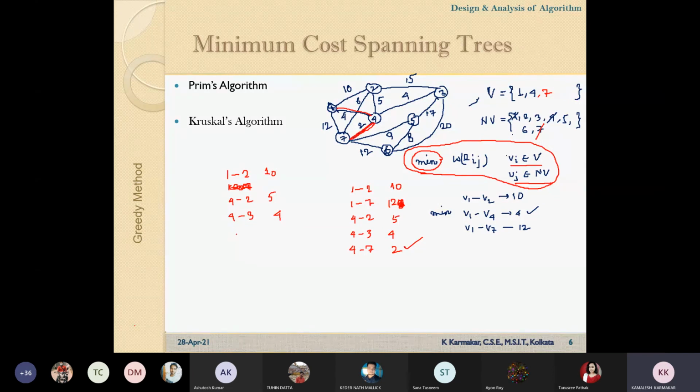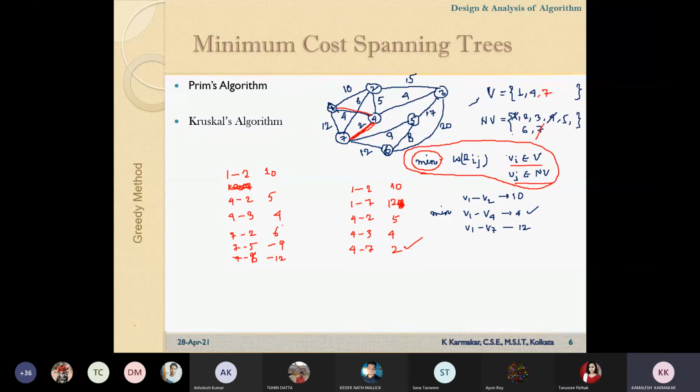Okay. Then from vertex 7, 7 to 2, its cost is 6. 7 to 5 is connected, 9. And 7 to 6 is 12.